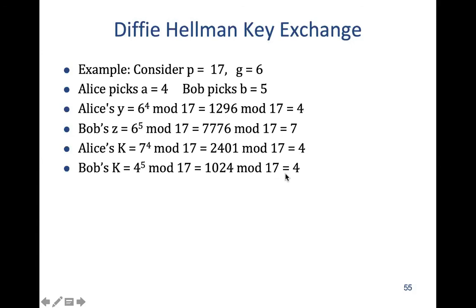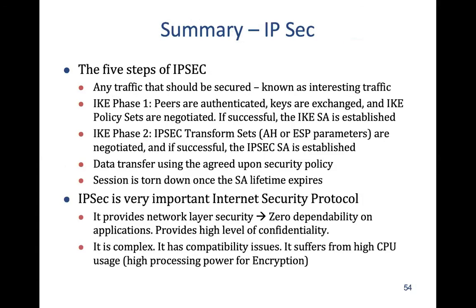Looks like magic. Very interesting. At first sense it looks like magic, right?